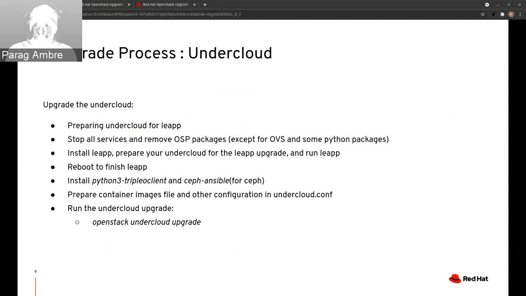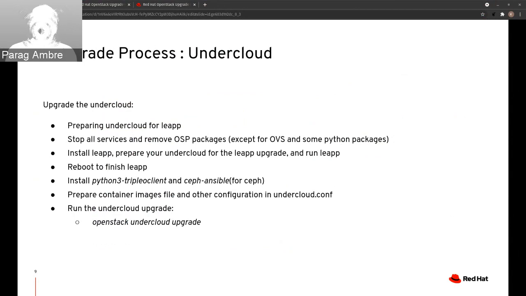Run the leapp preupgrade using leapp preupgrade and check whether there is any inhibitor. Solve the inhibitors and rerun the leapp upgrade. You will see more info about the leapp report at location /var/log/leapp/leapp-report.txt, and reboot to finish the leapp process.